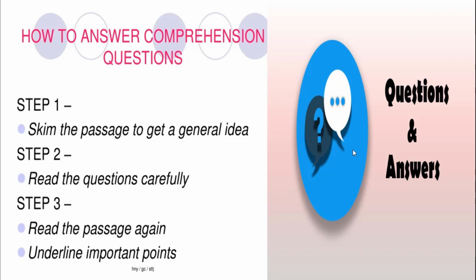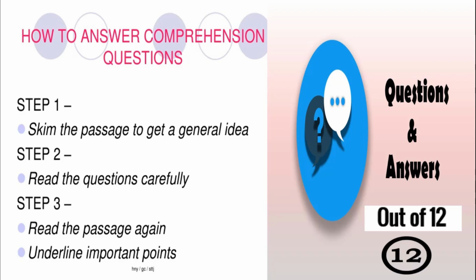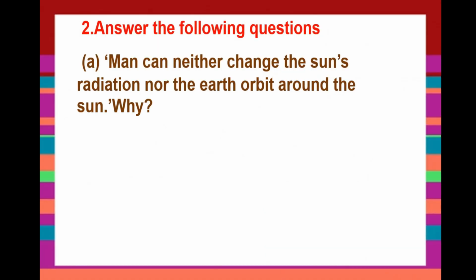Dear students, that means in your question paper there will be 6 questions for you, and each question contains 2 marks. That means out of 12 marks you have to take part in the activity of answering questions. Let's practice with some question answers. The first question is, man can neither change the sun's radiation nor the earth orbit around the sun.